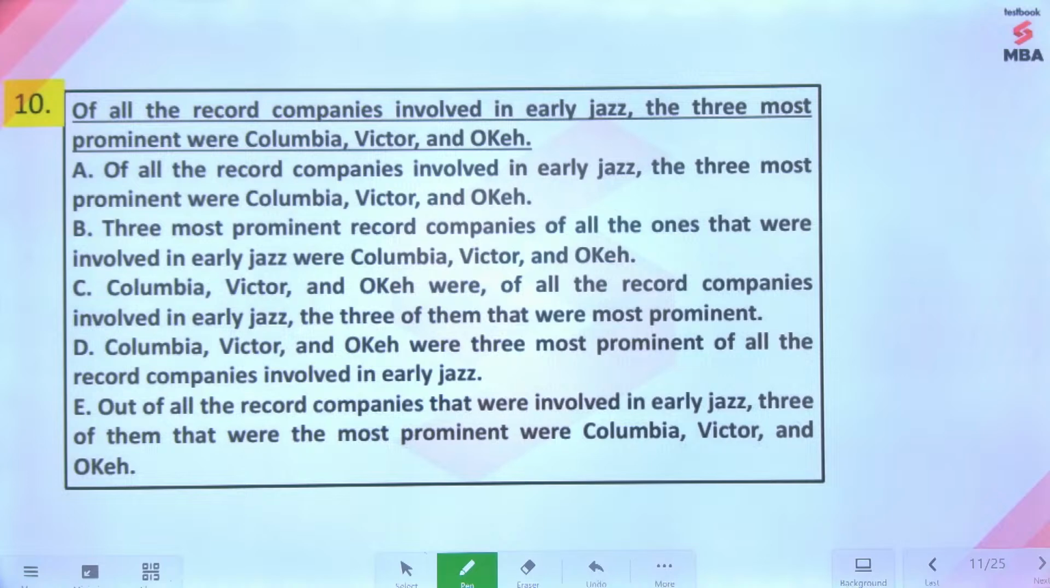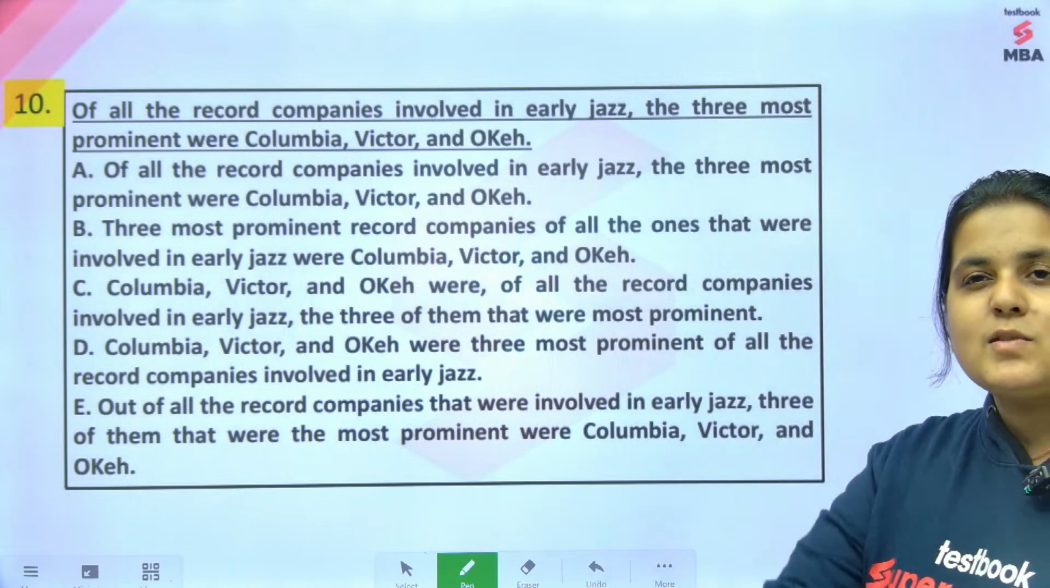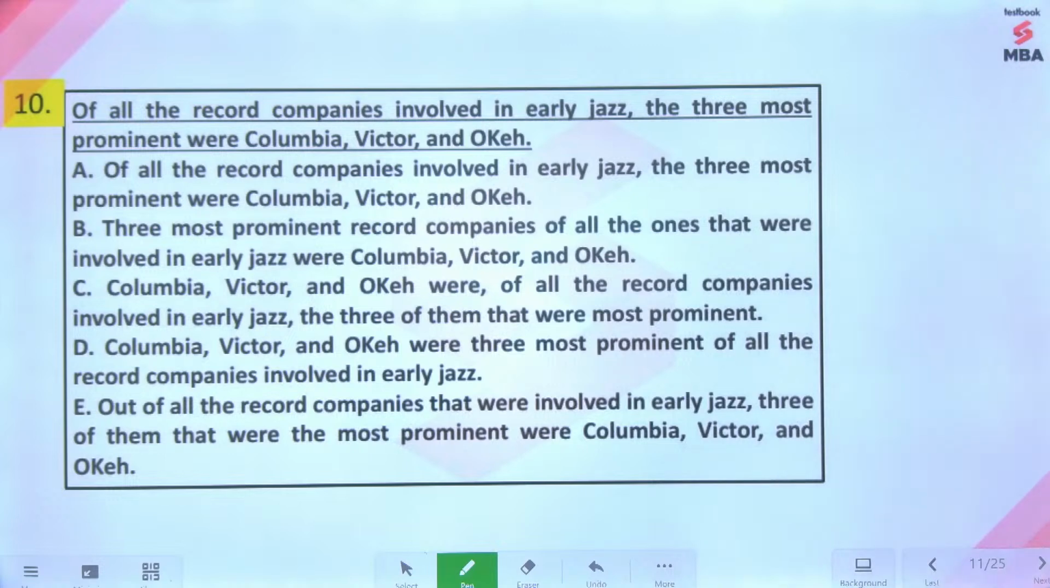Okay guys, let's finish with 10 for today. Do the 10th one, one last bonus question. Come on, one more question, let's go. Of all the record companies involved in early jazz, the three most prominent were Columbia, Victor, and OK.